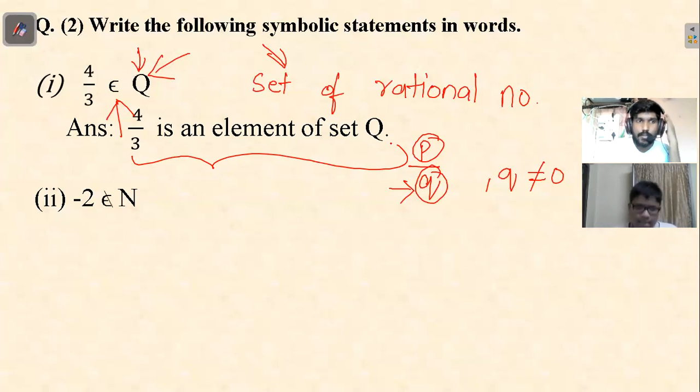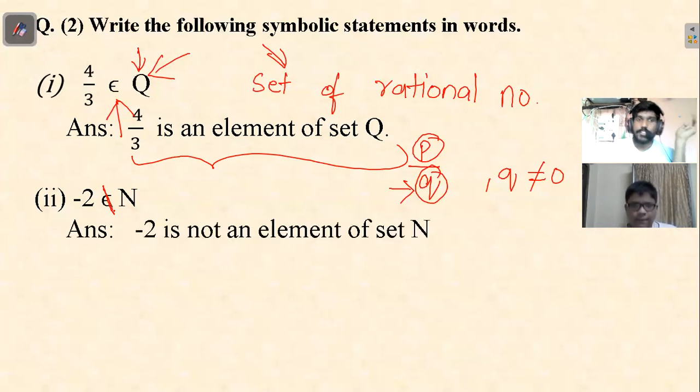Okay, sir. What about the second one? There is a line on this. -2 does not belong to set N. Yeah, correct. Or you can write it in this way also, as I've written: -2 is not an element of set N. Or simply, -2 does not belong to set N.